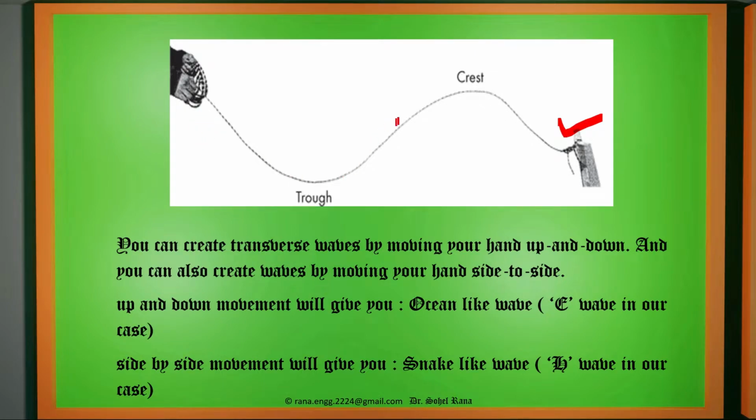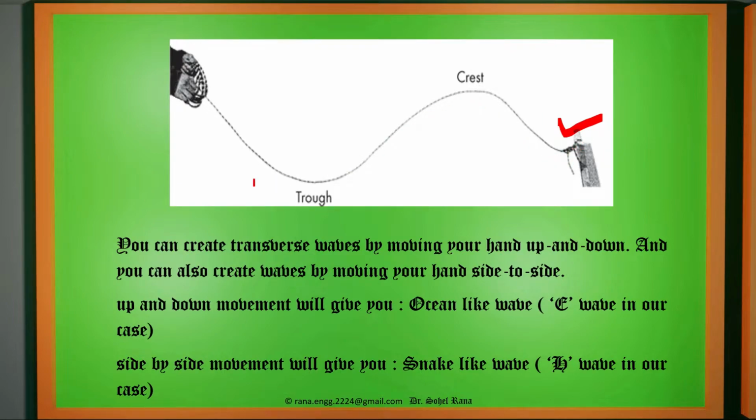waves. So when this movement is transverse movement, we get the negative peak, that is the trough, and we get the positive peak, that is the crest, and continuously we can create the waves. This wave will travel from this place to the next place until the end of this particular rope, right?